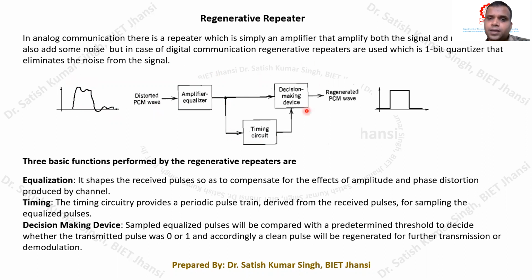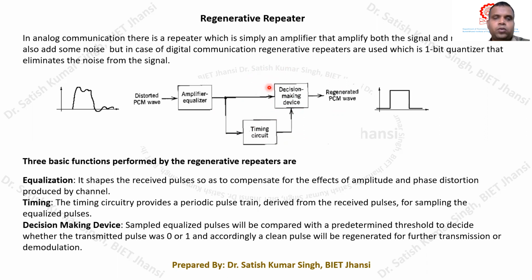There should be a decision making circuit. I'm not going into the details of how this circuit works, just trying to understand the overall working. So it generates a pulse train, and the timing of the pulse train is derived from the output of the equalized pulses. Then a decision making device has to be used, and based on a predetermined threshold, this device will decide whether the transmitted signal was 1 or 0.